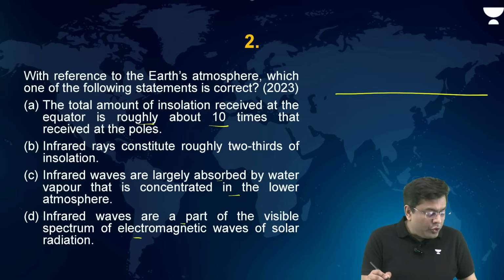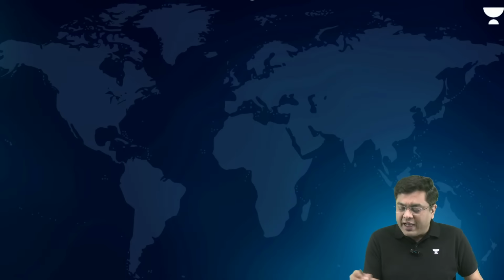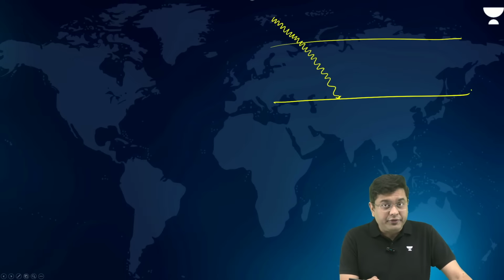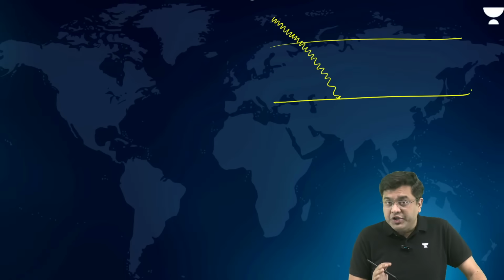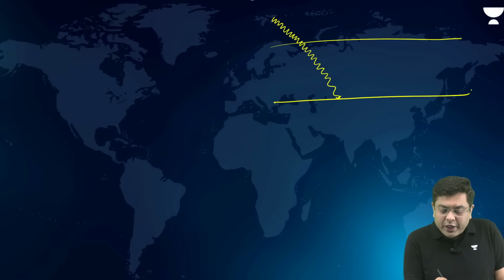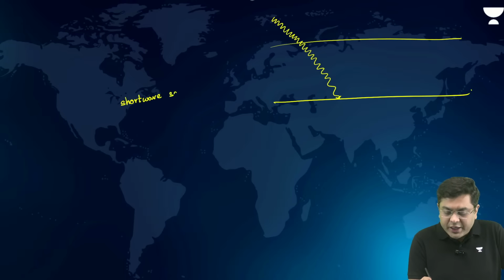Let's suppose you consider the region of the atmosphere. Now, how does the heating of the atmosphere happen? First of all, you have the high energy solar rays which end up reaching the Earth's surface. This has a large amount of energy, so it has a short wavelength. This is also referred to as the short wave solar radiation.